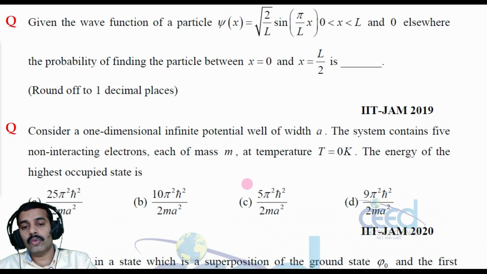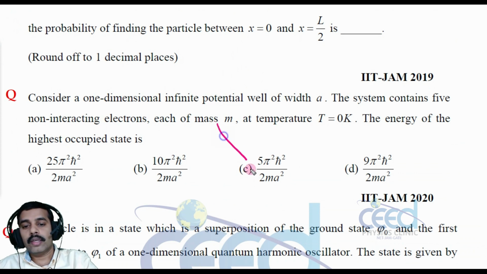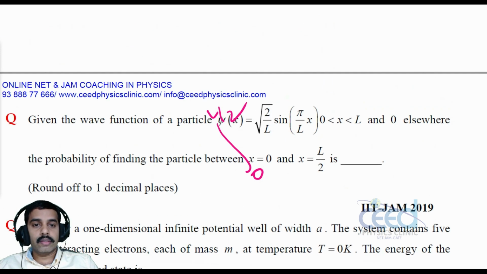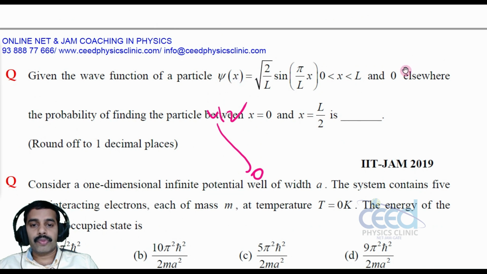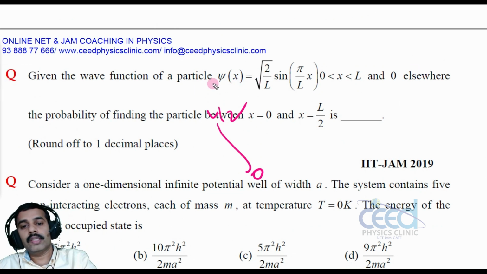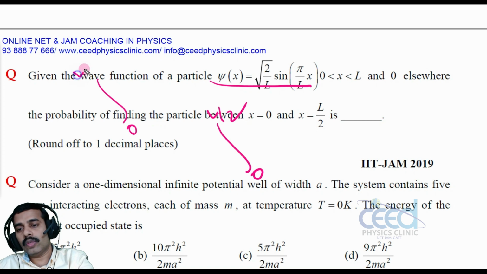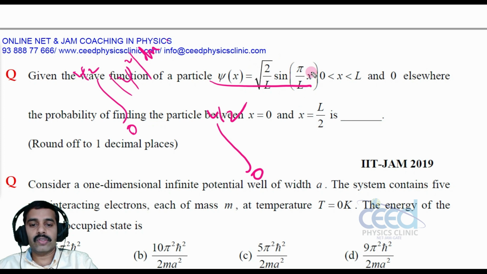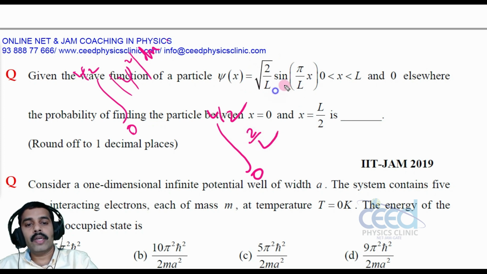So probability is equal to the integral, the width is 0 to L by 2, right? And the wave function is this, psi of x is this, and we already know the probability is the integral in the interval 0 to L by 2 of psi square dx. This is the expression we have studied. What is psi square? That is 2 by L into sine square pi x by L dx.